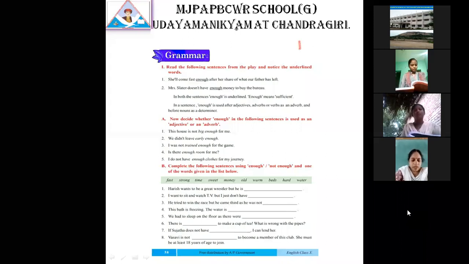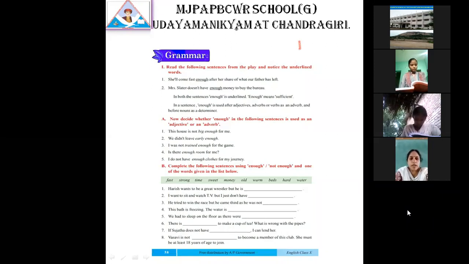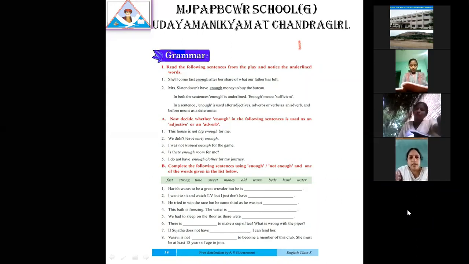Next, 8th one. Vasavi is not old enough. Write down old, old enough. To become a member of this club, she must be at least 18 years of age to join.